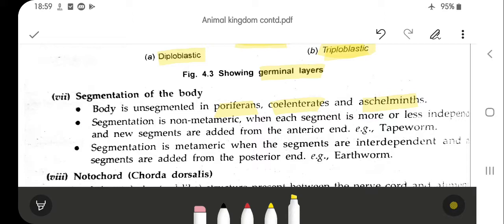Segmentation is non-metameric when each segment is more or less independent and new segments are added from the anterior end, meaning each segment has its own physiology, for example tapeworm. The segmentation is metameric when segments are interdependent and segments are added from the posterior end, as in the case of the earthworm.